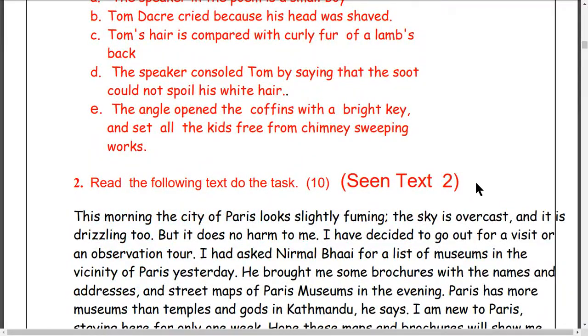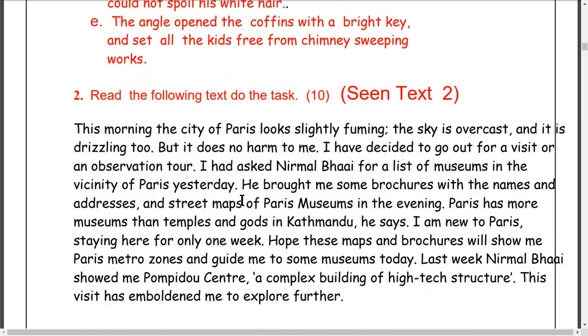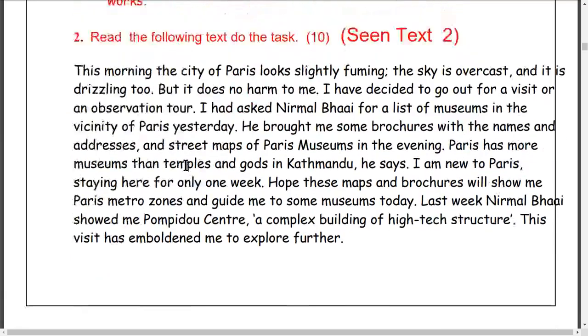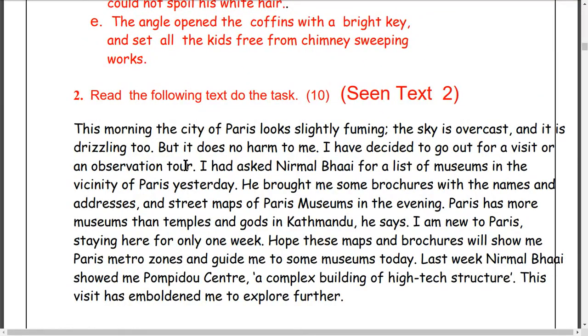Okay, syntax reading number 2. Read the following text and do the activities. I have forgotten to write "do". Read the following text and do the task or do the activities that follow. It is also written here, or do the task. Let me read another passage here. There is also another passage here. How to read this one? Read this slowly and try to understand the passage. Try to understand the passage. What is the passage about here? So that it will be very helpful to find the answers to the questions here.